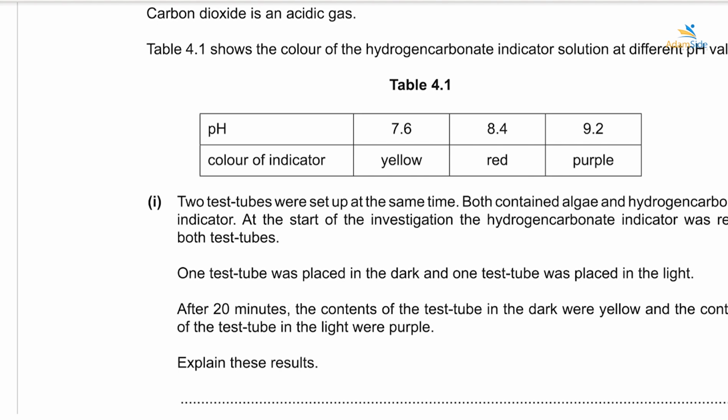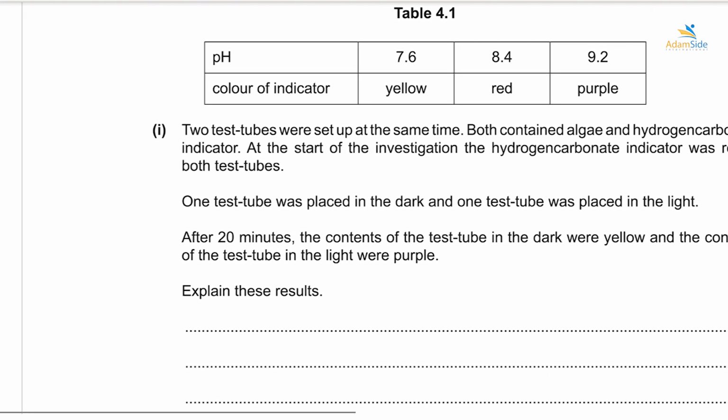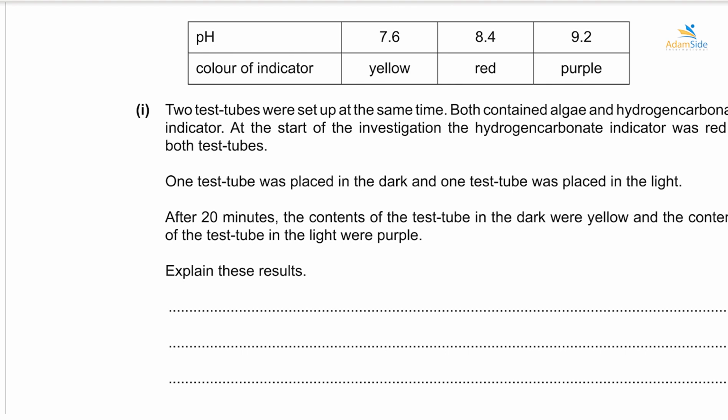Then two test tubes were set up at the same time. Both contained algae and hydrogen carbonate indicator. At the start of the investigation, the indicator was red in both test tubes. One test tube was placed in the dark and one in the light. After 20 minutes, the contents of the test tube in the dark were yellow and the contents of the test tube in the light were purple. Explain these results.